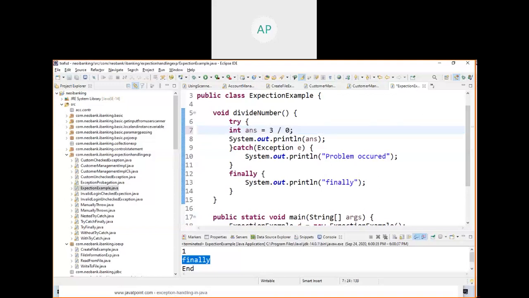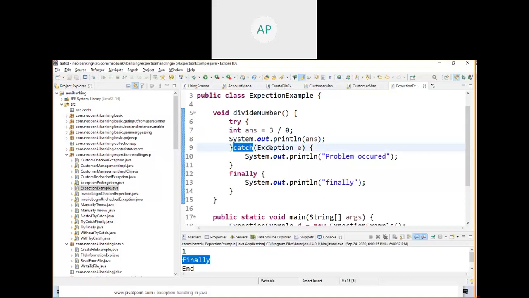When there is a problem here, let this line be something like this, and I will explain about file not found exception and SQL exception when I teach you JDBC and file handling. As of now, try to understand the importance of try, catch, and finally. Next we are going to see throw and throws.